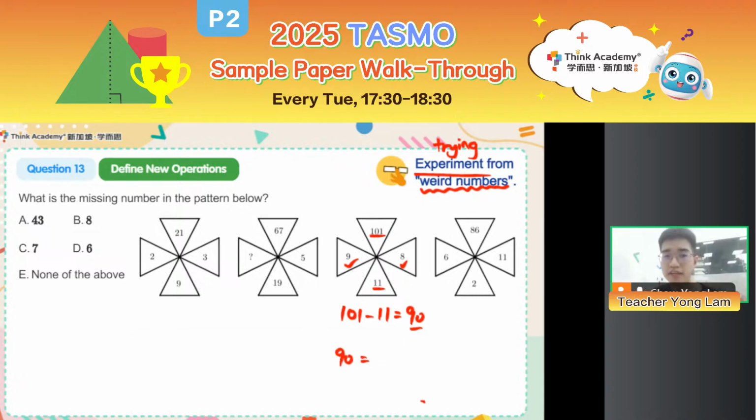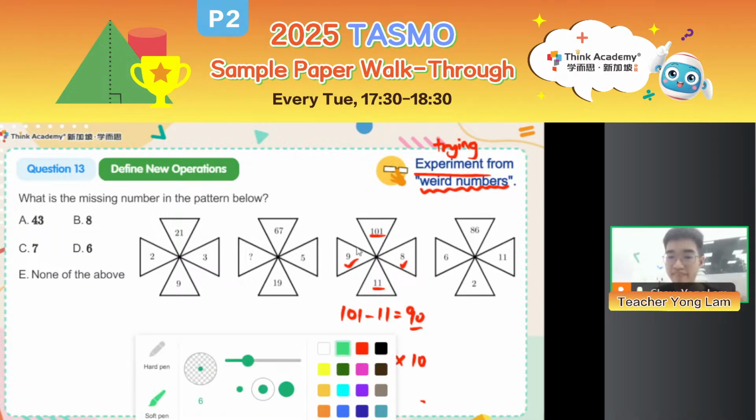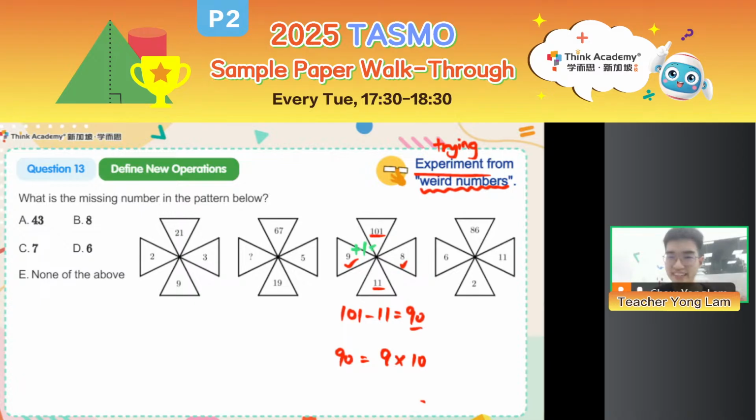Is there another way to form 90? There actually is. Now let's look closely. We know 90 is equal to 9 times 10. Can we form 9 and 10 using another way? Well, if you look at the numbers given to you, 9 plus 1 is 10. 8 plus 1 is 9. Hey, wait, I found my 10, I found my 9. So can I just get the 9 and 10 from the numbers on the right side and the left side, each plus 1? 9 comes from 8 plus 1. 10 comes from 9 plus 1. Maybe I can do this.